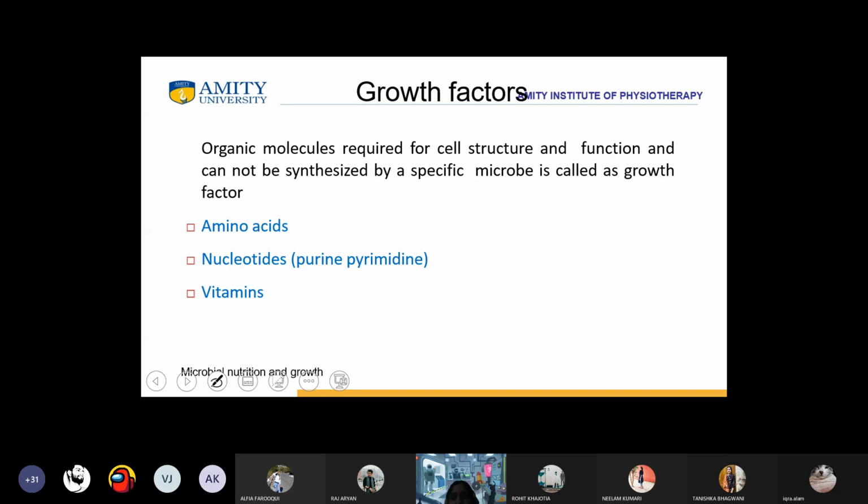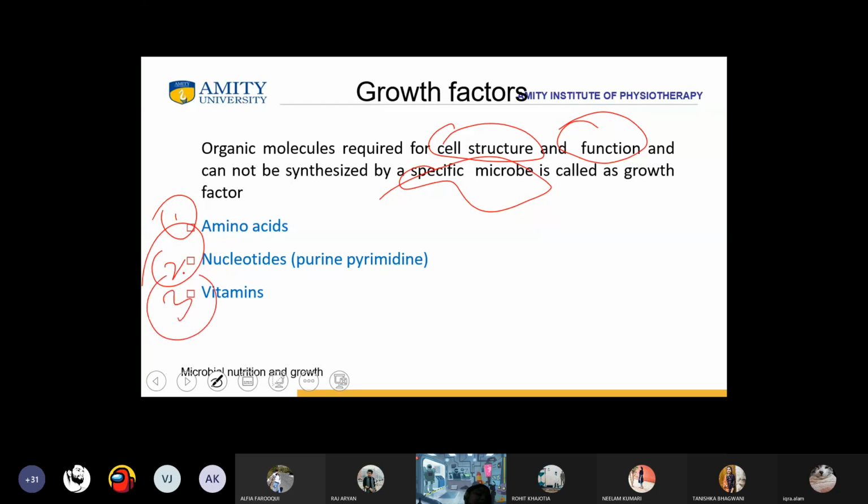Now comes the very important part. What are the growth factors? When there are organic molecules, they are required for cell structure and function, and they cannot be synthesized by a specific microbe. They have to come from growth factors. Some of them are amino acids, second is nucleotides, and third is the vitamins. All these three factors help in making up the cell structure and function.